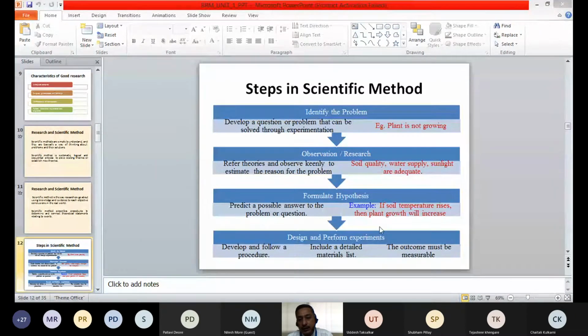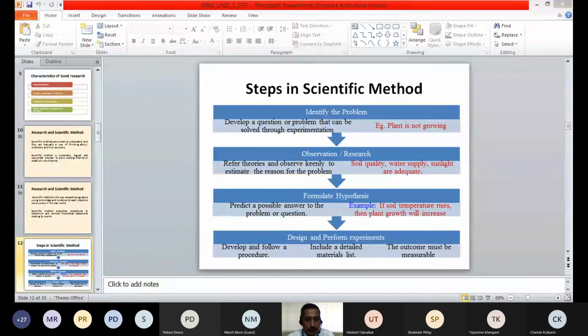For example, if soil temperature rises, then plant growth will increase. So this is the hypothesis, our assumption. If soil temperature rises, then plant growth will increase. So that is our assumption. So hypothesis means a particular assumption we make on the basis of which we can conduct research. Once we have formulated any hypothesis or assumption, we can test that hypothesis. We can see whether the assumption we are making is correct or not.